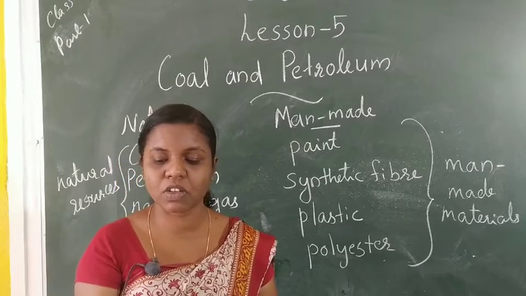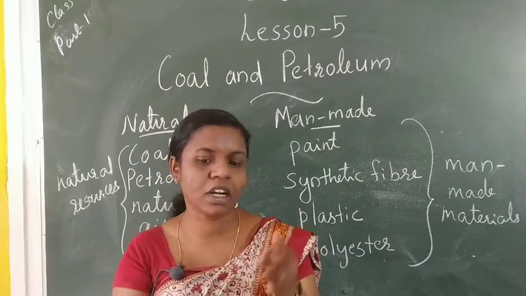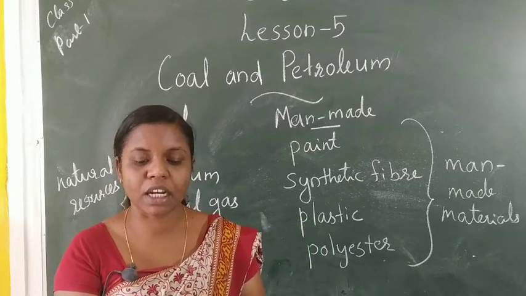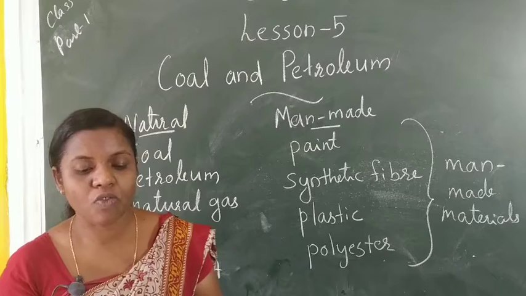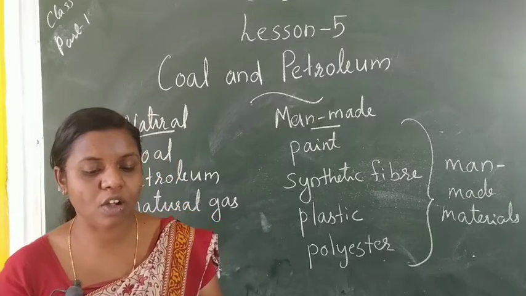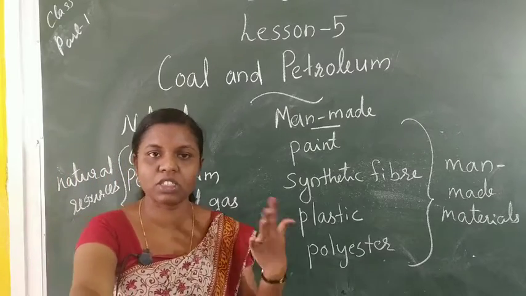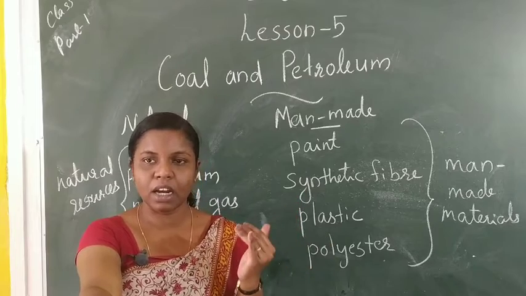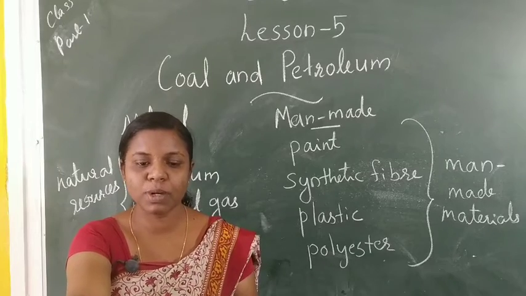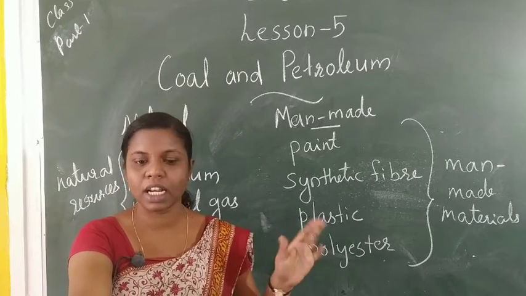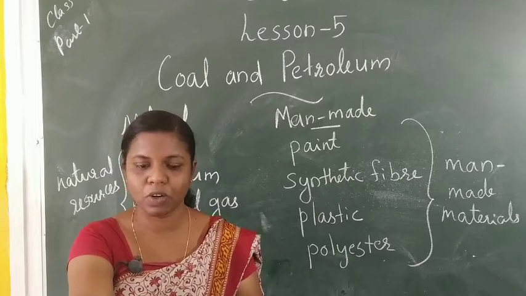The next is exhaustible natural resources. The amount of these resources in nature is limited. Inexhaustible means unlimited and exhaustible means limited. They can be exhausted by human activities. Examples of these resources are forests, wildlife, minerals, coal, petroleum and natural gas. Inexhaustible examples: sunlight, air, water, etc. Exhaustible examples: forest, wildlife, minerals, coal, petroleum, etc.